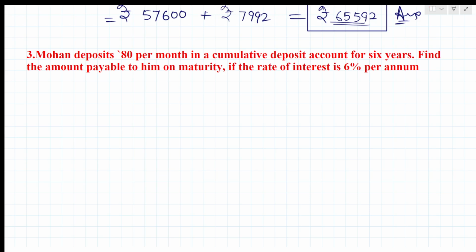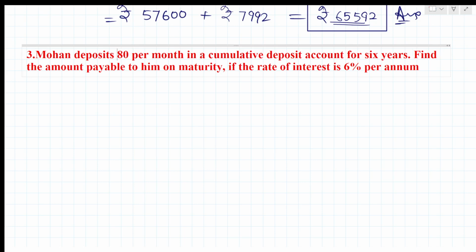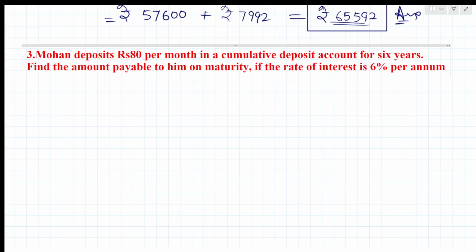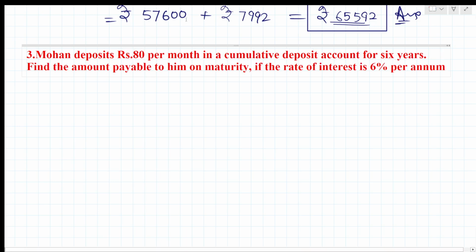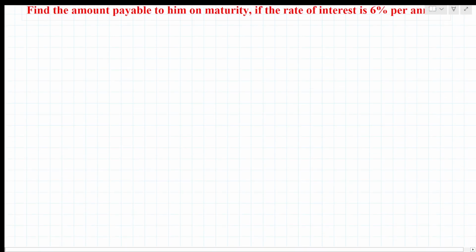Now we have the third question here. Mohan deposits rupees 80 per month in a cumulative deposit account for 6 years. So find the amount payable to him on maturity if the rate of interest is 6% per annum. So again, what will we do in this question?